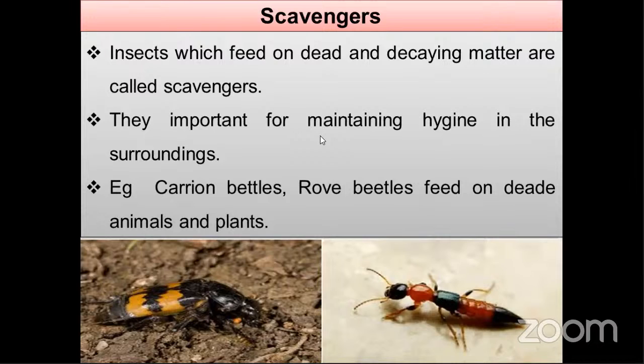Examples: carrion beetles. You can see this is the carrion beetle, and rove beetles are there. These are the rove beetles. They feed on dead animals or plants, so decaying matter. That's why we call them scavengers. These scavengers play a crucial role in our environment.